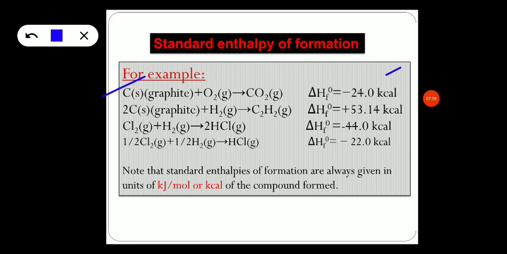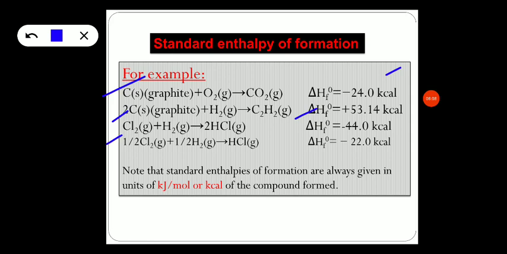And remember, whenever we represent the thermochemical equation, it should be the balanced chemical equation, and the physical states of the products and the reactants should be mentioned in the reaction, as well as the heat change in the reaction should be given in kilocalories. So go to the second example. In the second example, the graphite combines with hydrogen gas to give ethane gas, and the standard enthalpy of formation is found to be plus 53.14 kilocalories, and similar examples have been listed here.